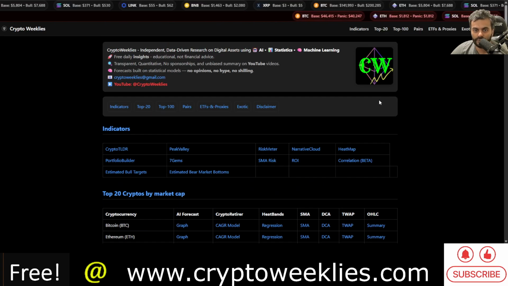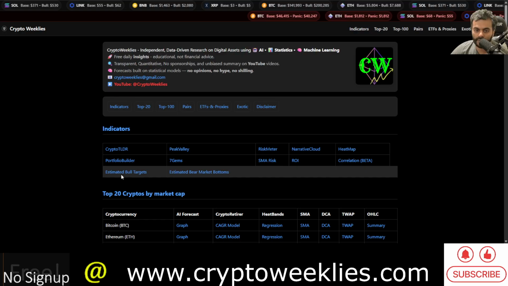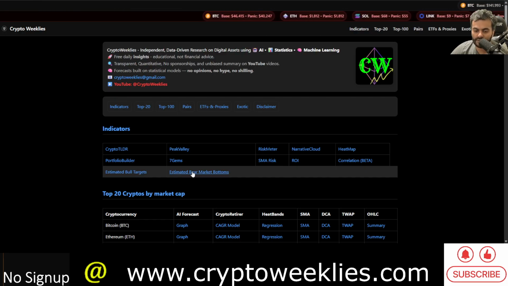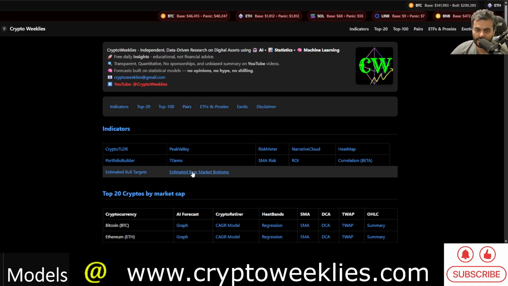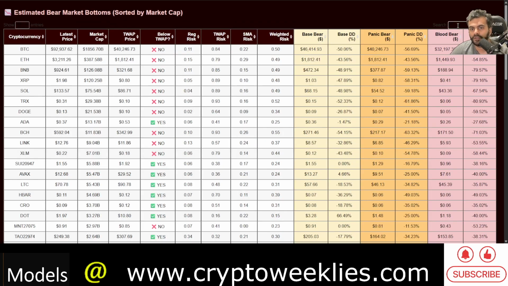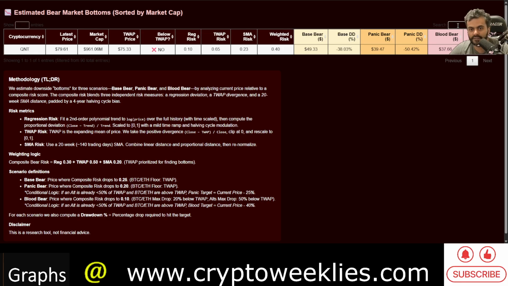All in all, if we were to estimate what could be a bear market bottom and the bull market target for Quant, let's start with the bearish side and then conclude with the bullish side. With these 3 risk-based models, the time-weighted average price risk, the SMA risk, and the regression risk, the weighted risk is at around 0.4. That's because the time weighted average price risk is slightly high, as the price is not lower than the time weighted average price.